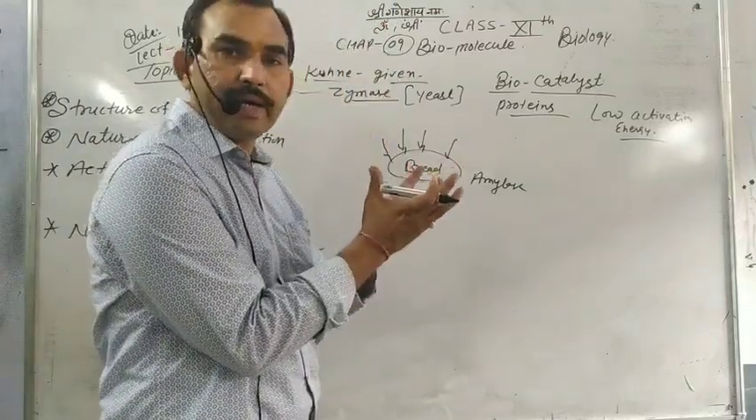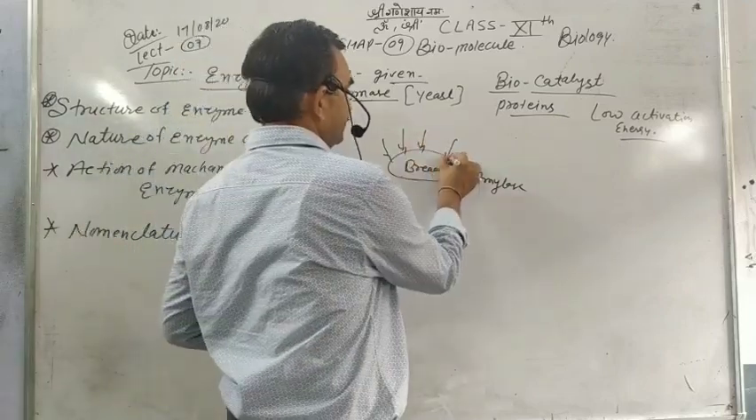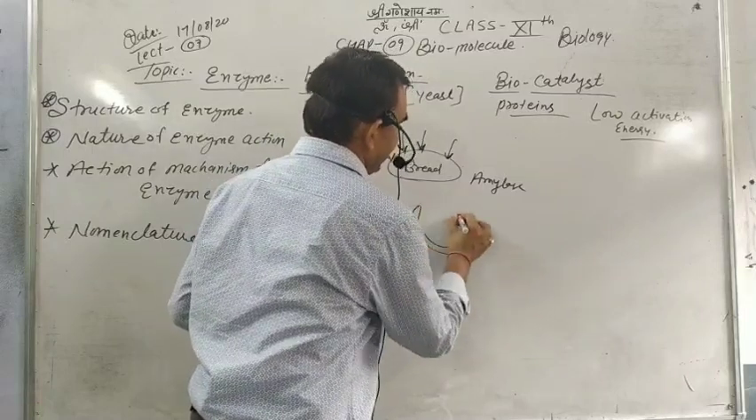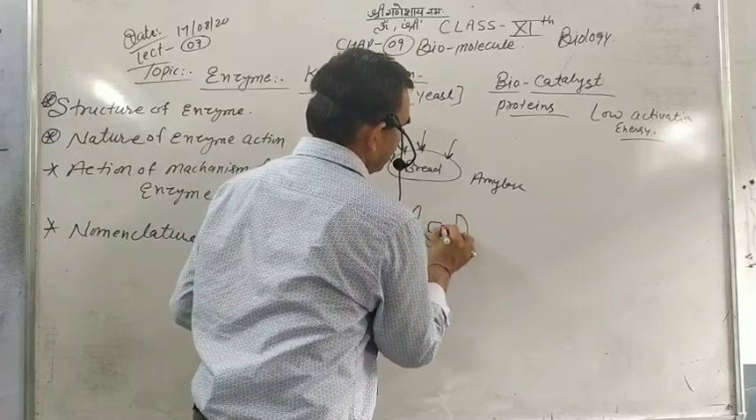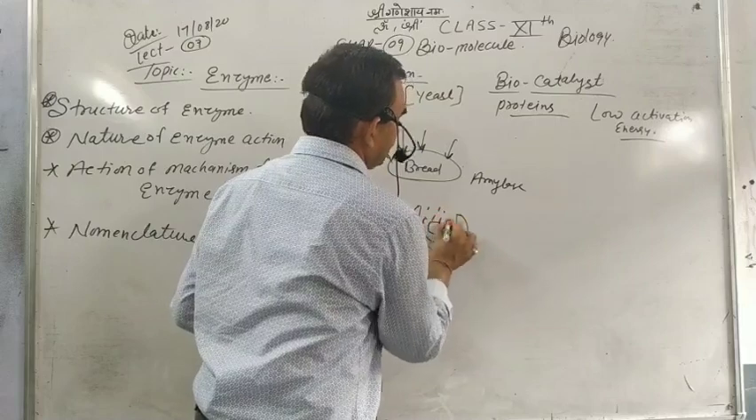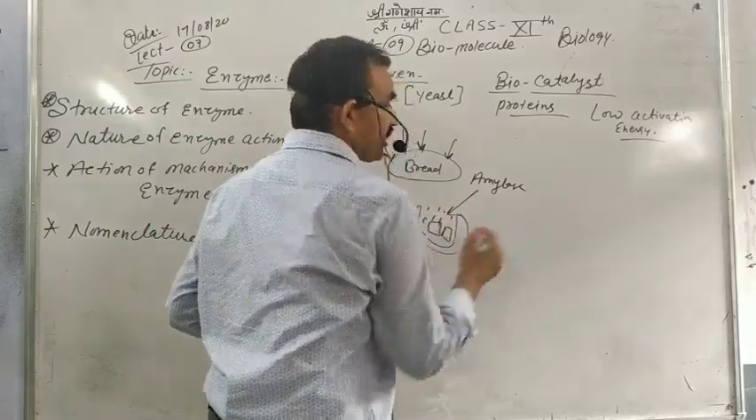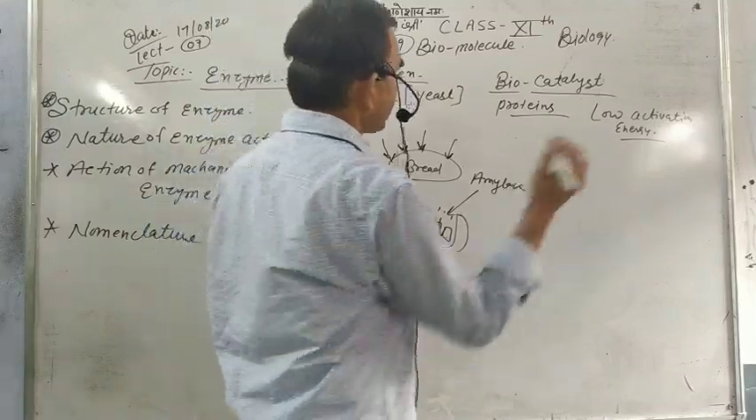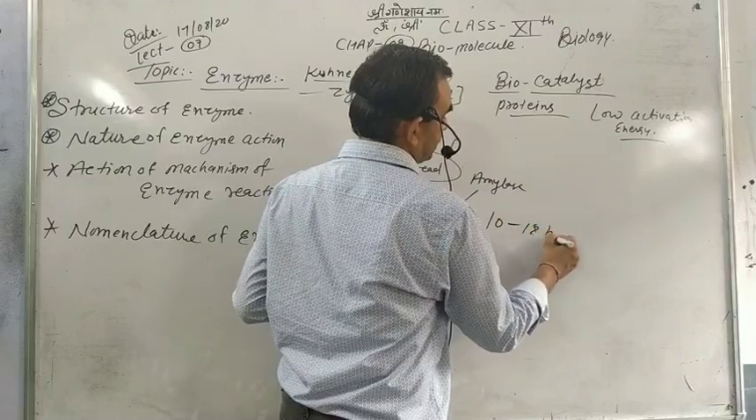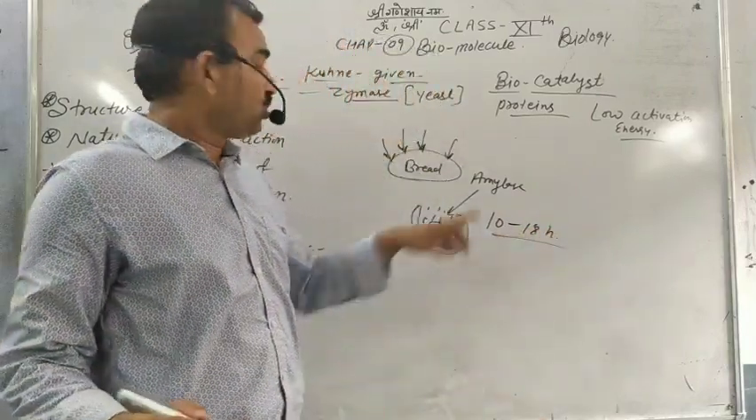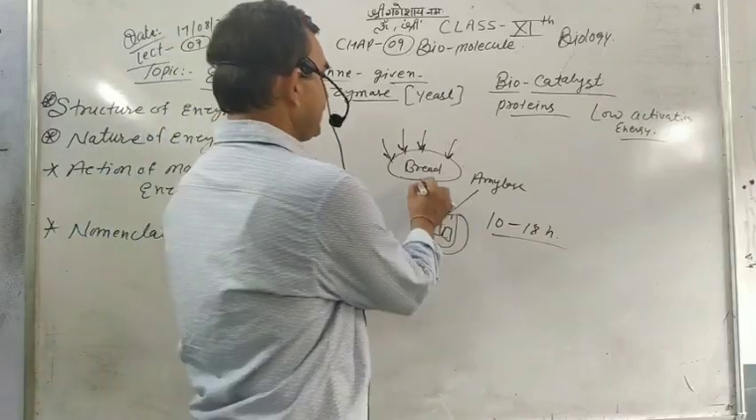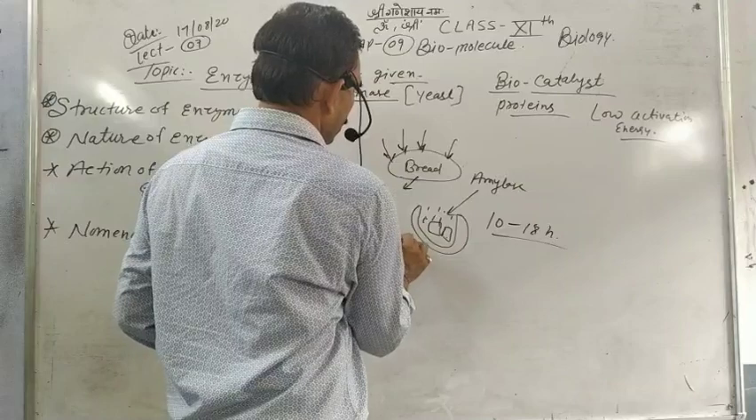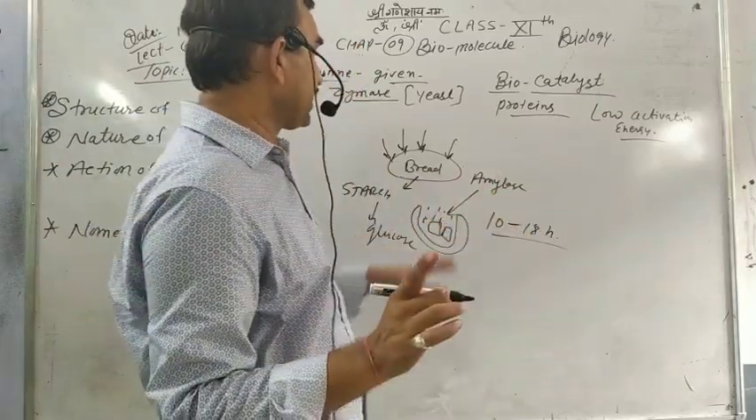We take a bowl, we take bread parts and the amylase. This is not a cell, this is a bowl. This is a reaction without a cell. It takes 10 to 18 hours to dissolve this bread part. Bread is starch, and it is converted into glucose by digestion by amylase.